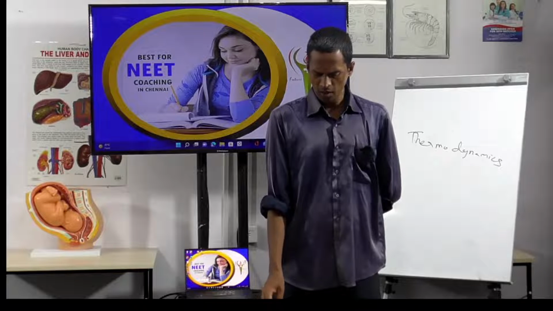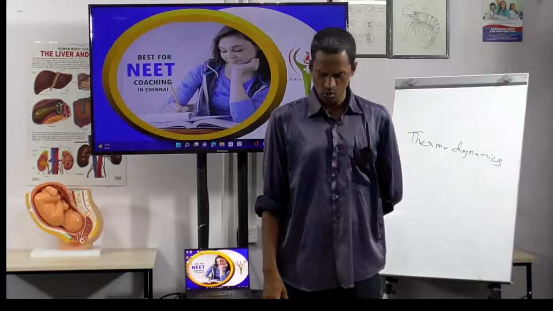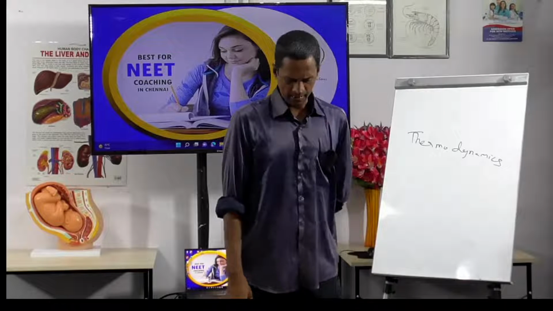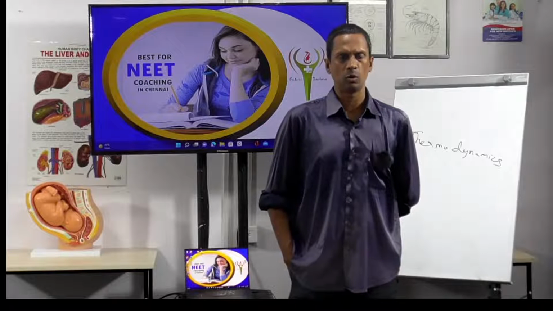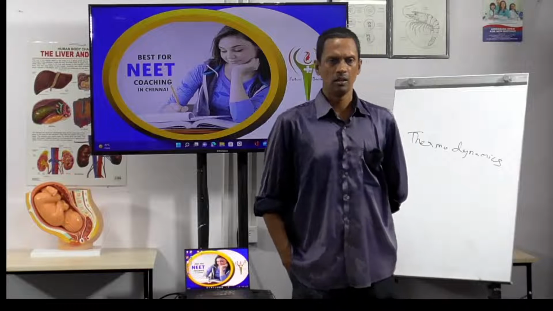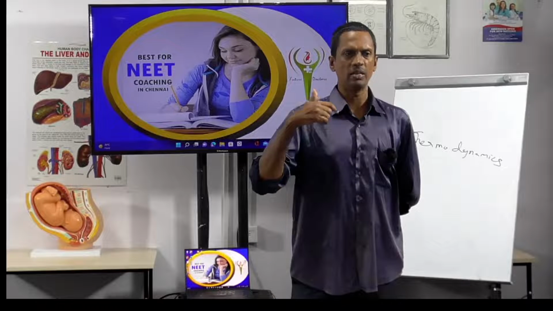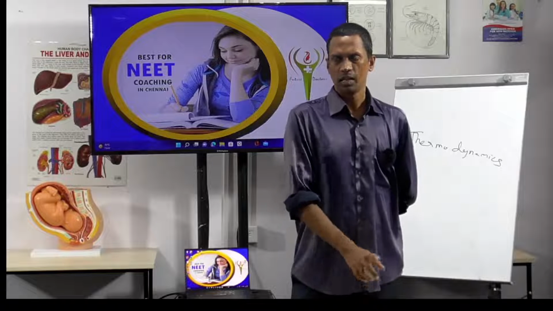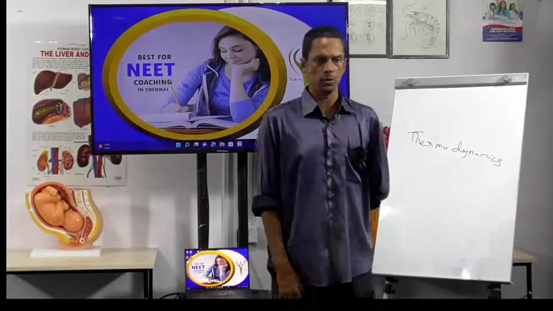Now we go for the heat engine. In a heat engine, efficiency is equal to output by input. Output is the work done, and input is Q1, which is the heat supplied. Output is what makes the wheel rotate, the energy supplied in the steam engine. I am talking about the steam engine.